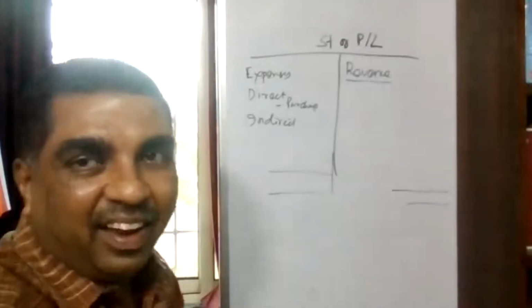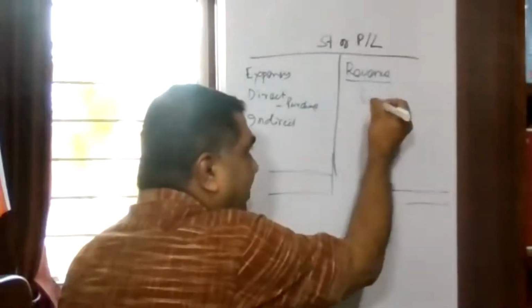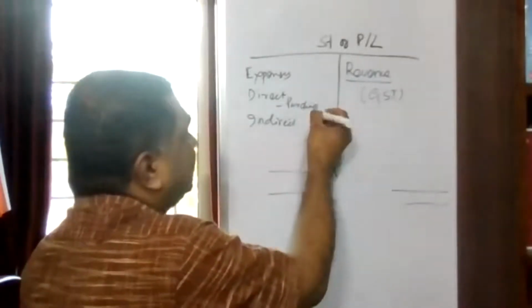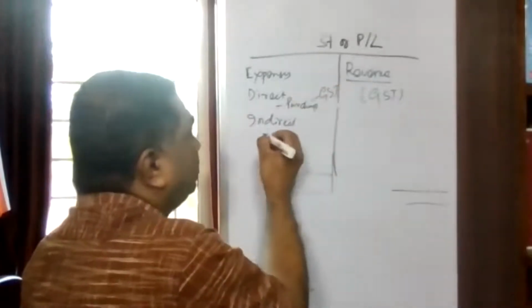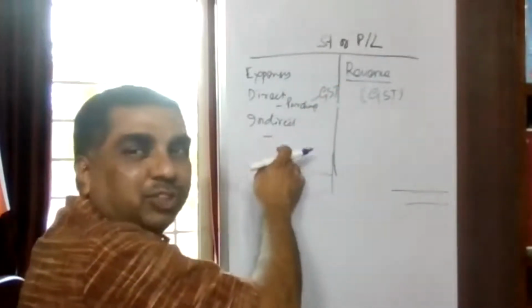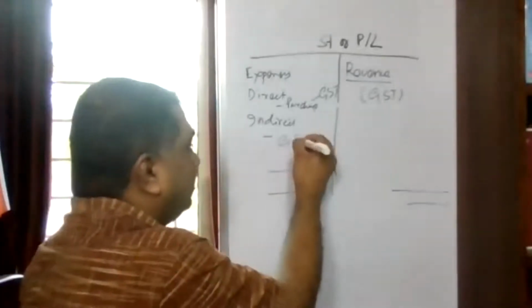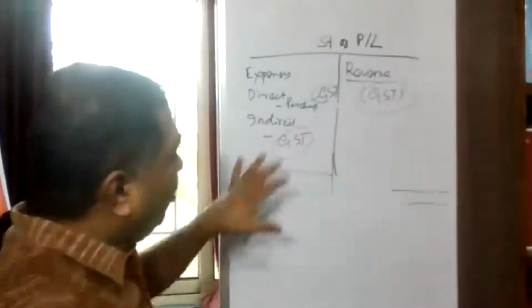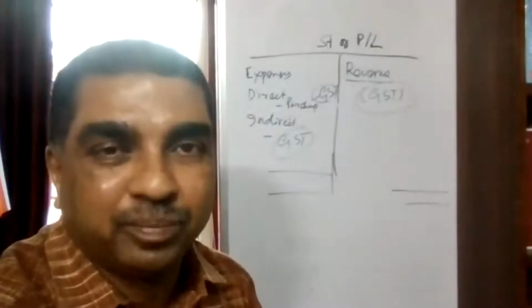Is it done? And if you look at this profit and loss statement, here you see revenue includes GST or indirect tax. Here purchases includes GST. Expenses, many expenditures, let us say purchase of stationery, they also include GST. All these things are included, and all of them affect a company's or an entity's cash flow.